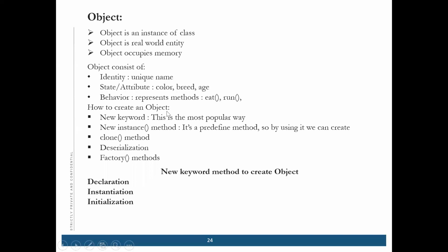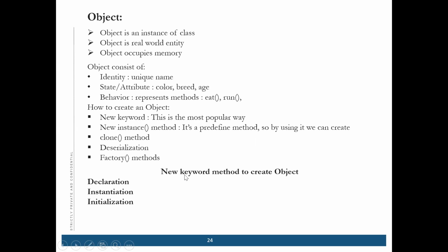How to create an object? Now this is very important. There are a few ways of creating an object: with the help of the new keyword, the newInstance method, the clone method, deserialization, and the factory method. Just for your knowledge I have told you these are the ways we create an object, but we will focus only on the first one, the new keyword method.